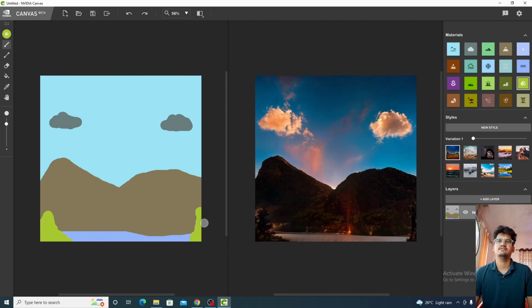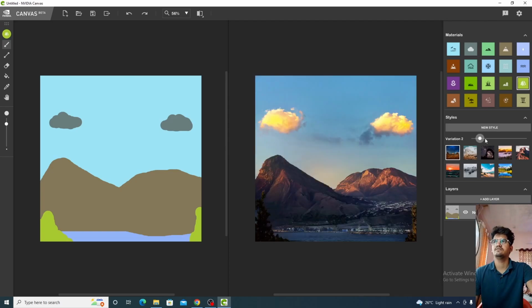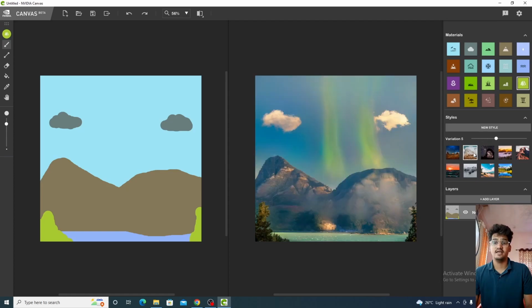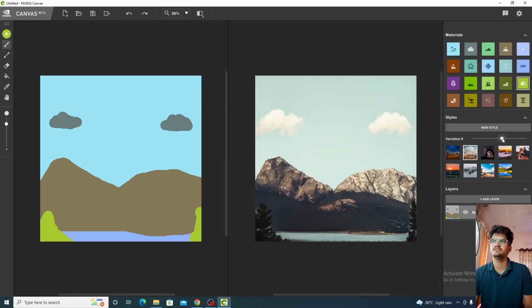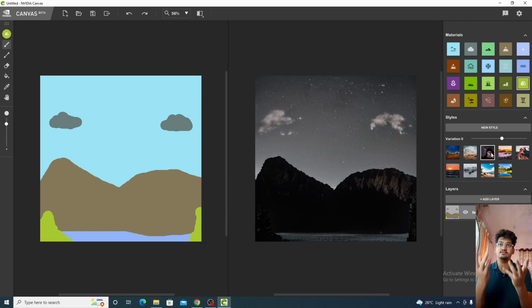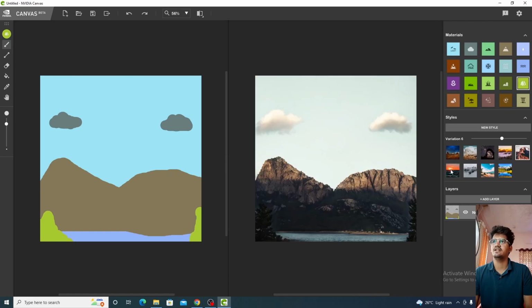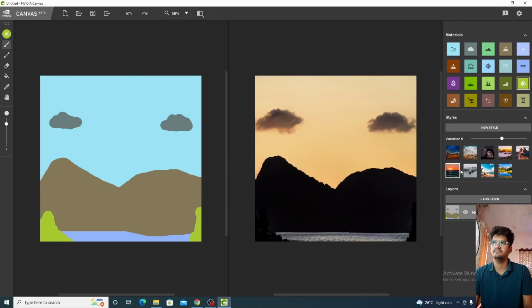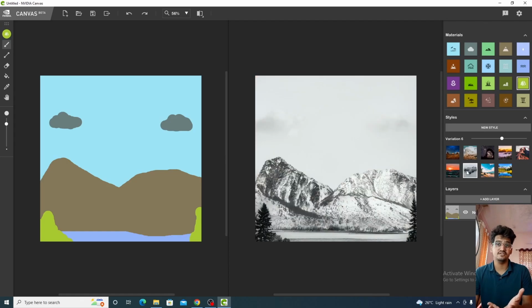See? Now we will change the variation. Let's see what variation does. You can just have a look at this output image right now. Let's have a different type of variation in this. You can have multiple variations. This is amazing. This looks amazing. I'll keep this. So at night, see, this is how the place looks at night. You can have many seasons as well: normal, autumn, spring, winter. Wow, I am impressed by this.